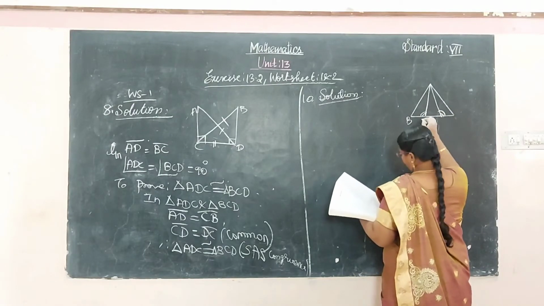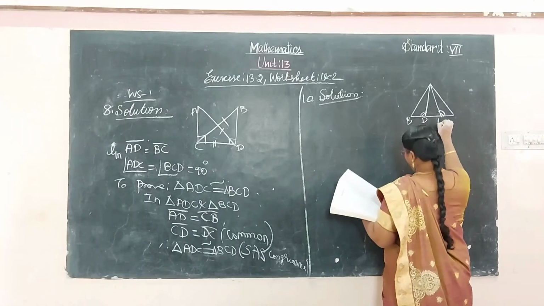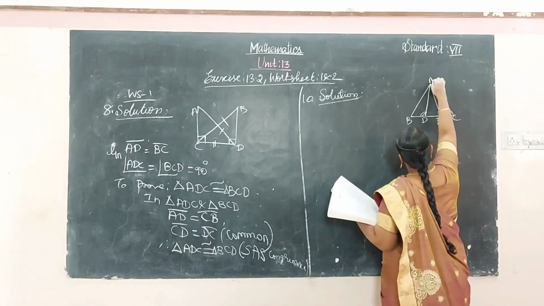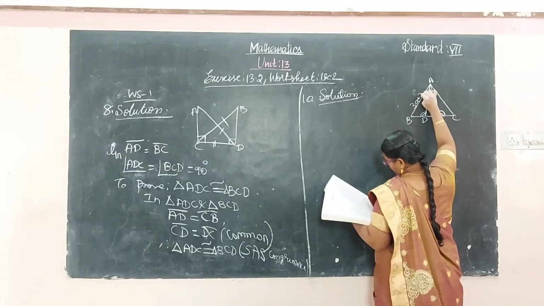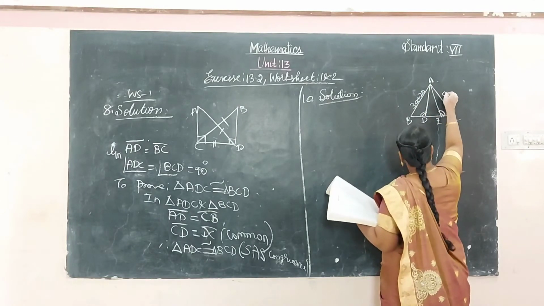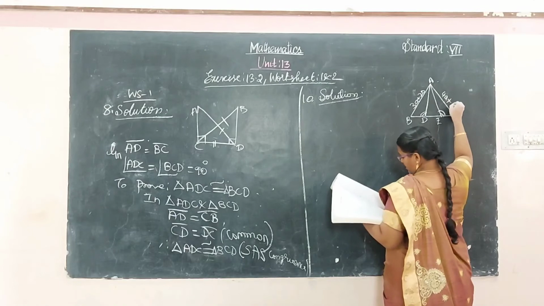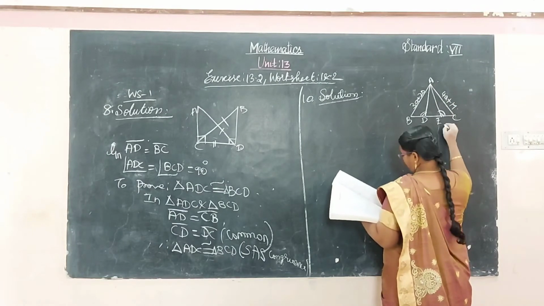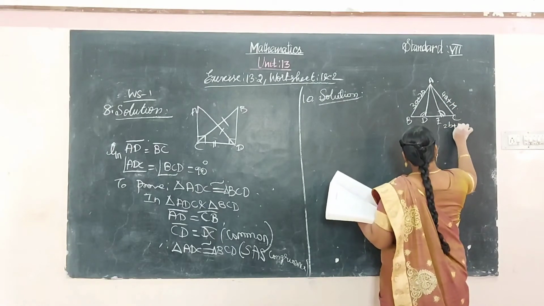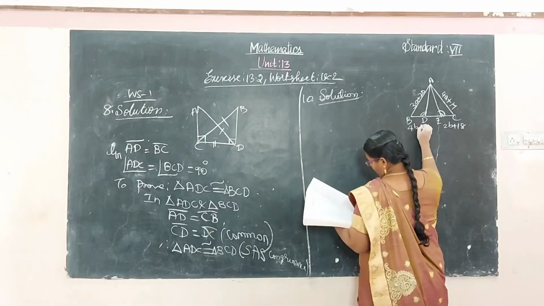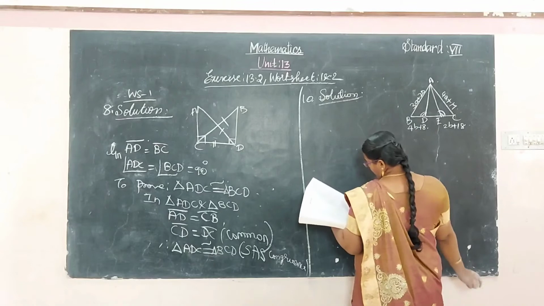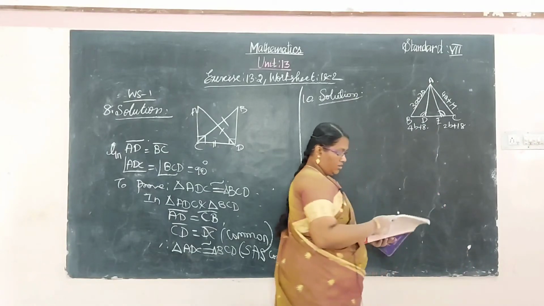B, D, E, C, A. This is 3A plus 20. Here 4A plus 17. Here the distance is 2B plus 18 and BD distance is 4B plus 8. Find the values.